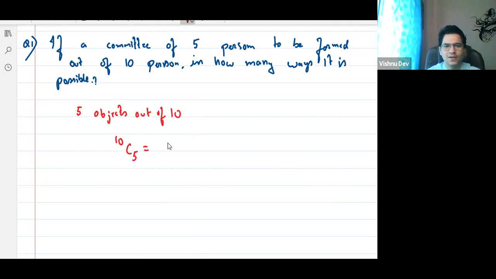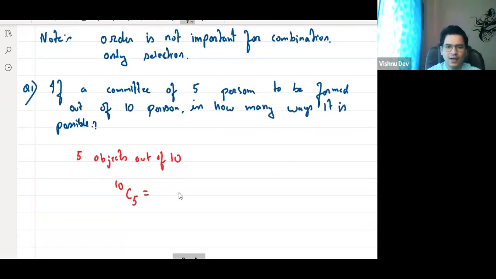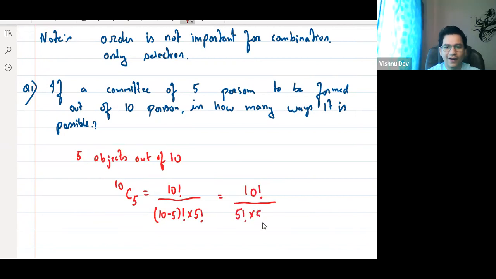So what is 10 C5? According to this, it is 10 factorial divided by (10 minus 5) whole factorial into 5 factorial. Yes or no? Which is 10 factorial divided by 5 factorial into 5 factorial. Yes or no?